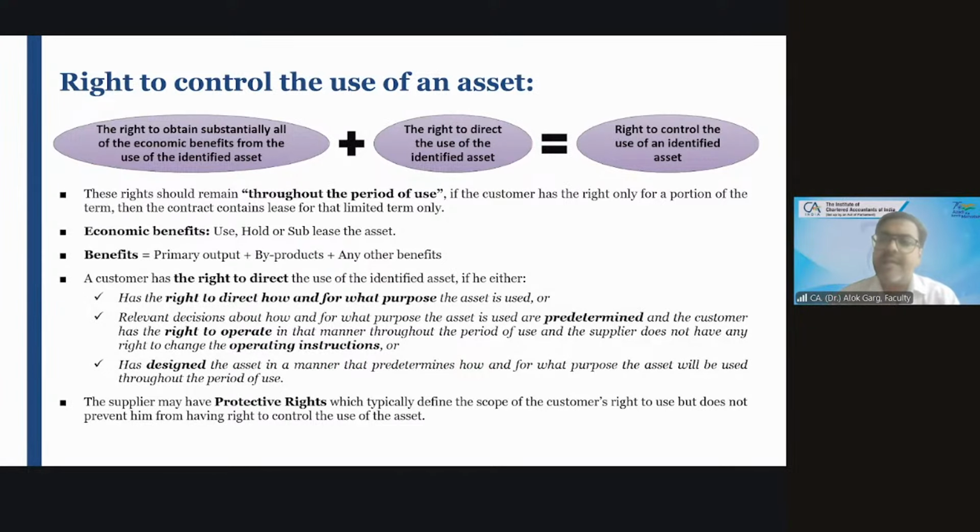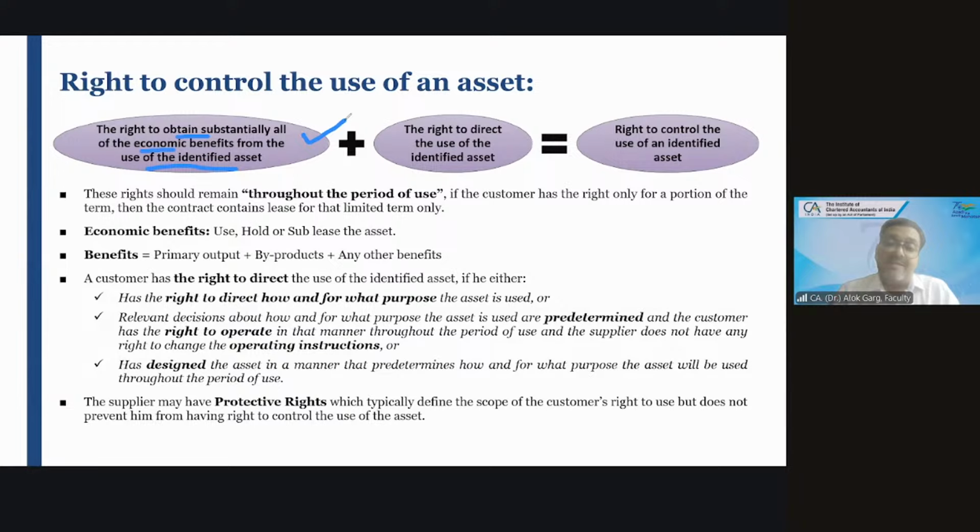Since Ind AS 116 talks about capitalization of the right of use asset, that is why the conditions are very stringent, right? So it says that for satisfying the condition of right to control the use of an asset, there must be the right to obtain substantially all of the economic benefit from use of the identified asset.